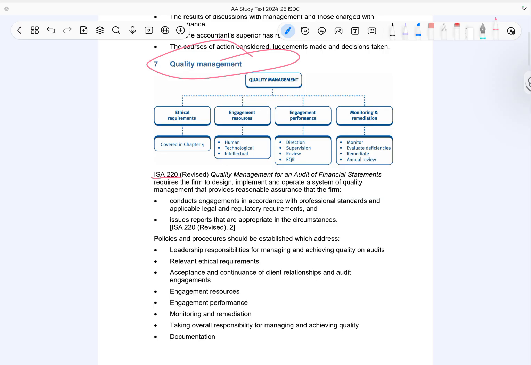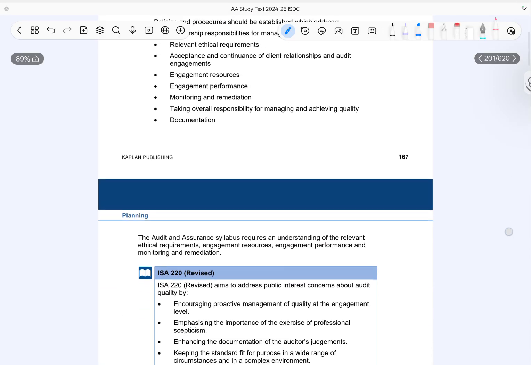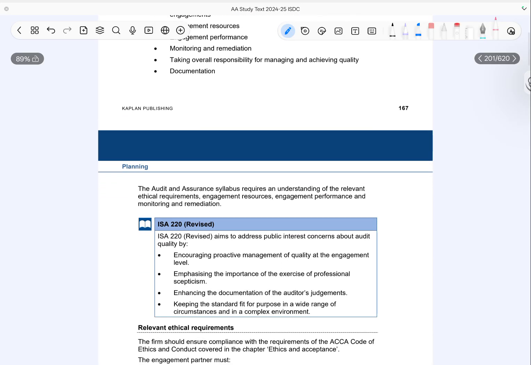Procedures must be in place for accepting and continuing client relationships. The firm must ensure it has appropriate resources for each engagement. This includes having competent staff and sufficient time. There must also be controls over how the audit is performed, along with monitoring and corrective actions where needed. Overall, quality management ensures consistency, reliability, and high standards in audit work. The audit and assurance syllabus requires an understanding of key areas of quality management. These include ethical requirements, engagement resources, engagement performance, and monitoring and remediation.